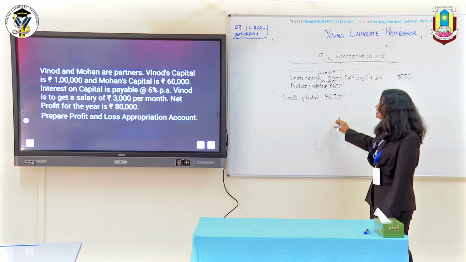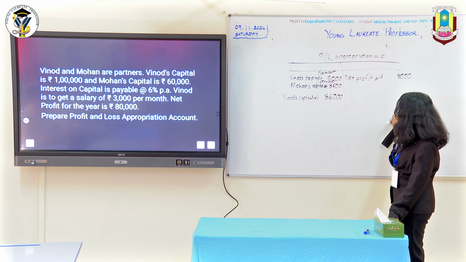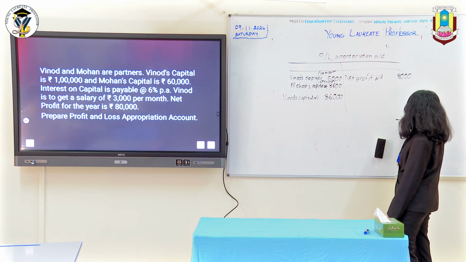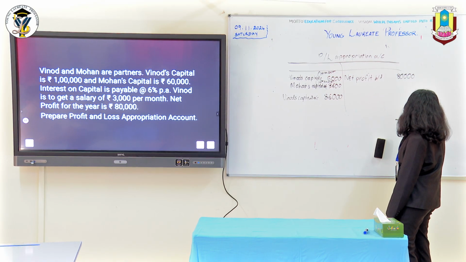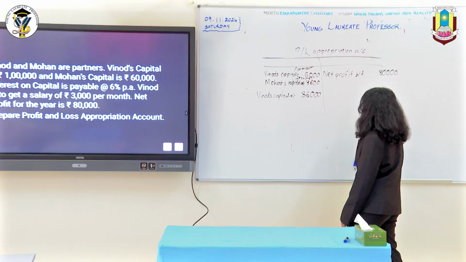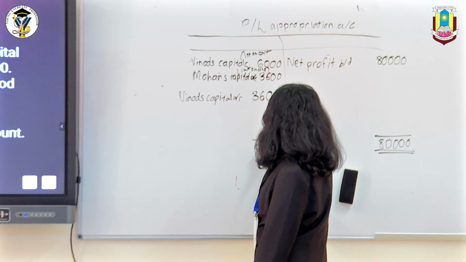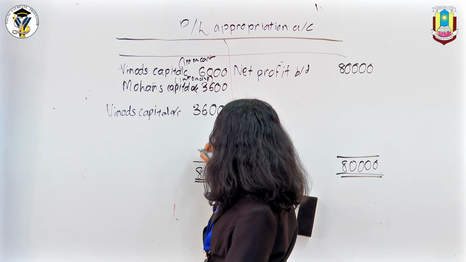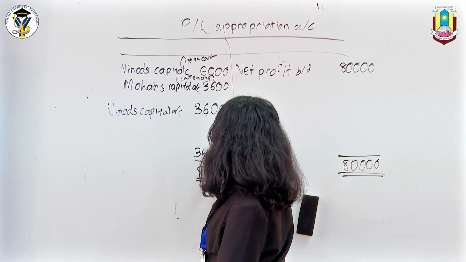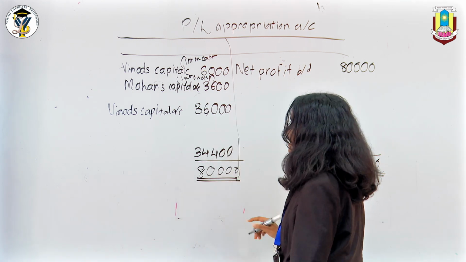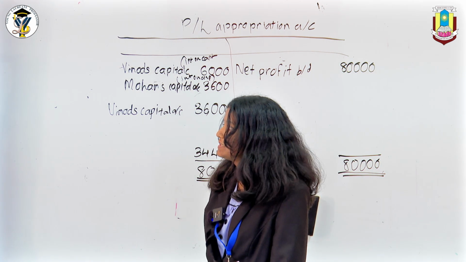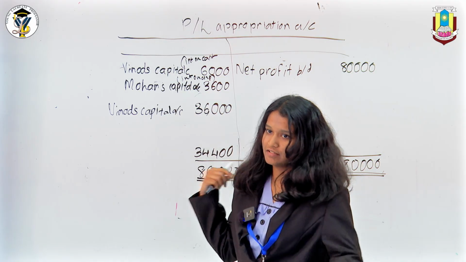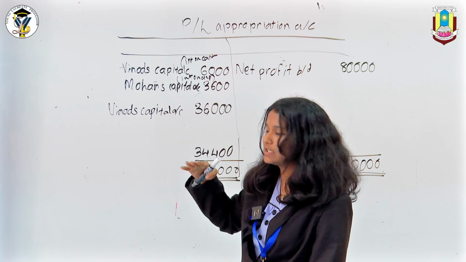Now what we have to do is distribute it. So here the credit side is more, so we take the balance here, and the other one here. So it will be 34,400, right? And now the question is not specifying their profit sharing ratio. In that case, we distribute it in half.